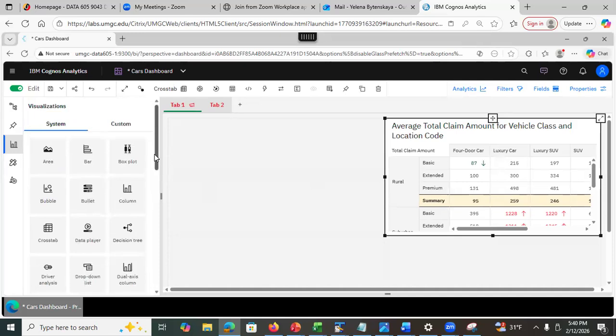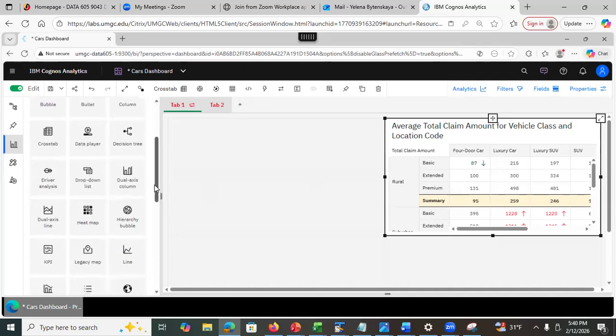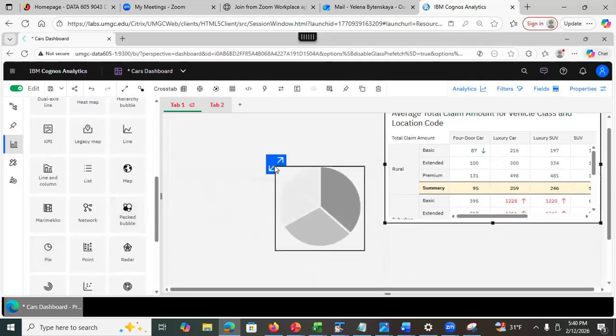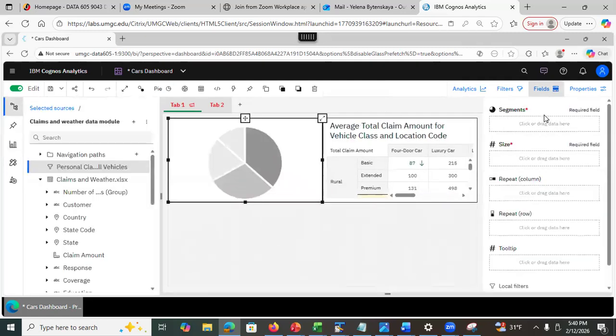and I want to do the pie chart, and I'll show you some properties of the pie chart that you can play around with. So I selected the pie chart. Now what? Do you remember that you have to specify the fields, right? What are you visualizing? And if you see this asterisk, it means that you must specify something to see visualization, right? So here, what I'm trying to do, let's say I want to see the percentage of customers in each state, right?